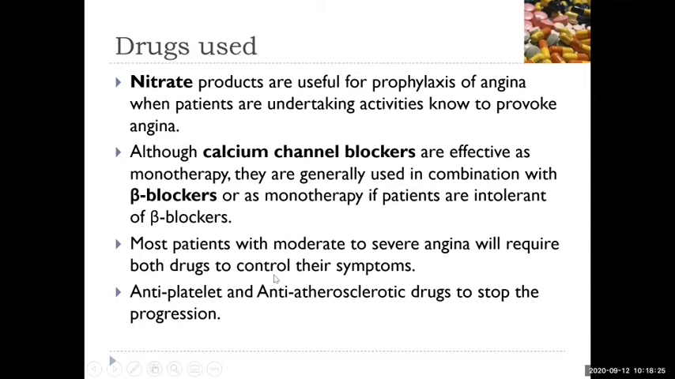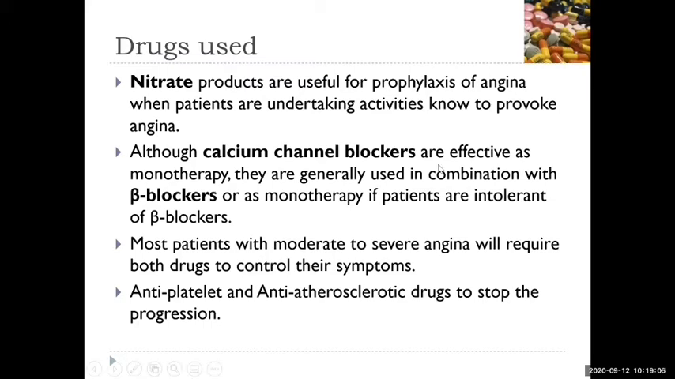Most patients with moderate to severe angina will require both calcium channel blockers and beta blockers to control their symptoms. Further, as we are discussing, angina is produced by atherosclerosis, right? So anti-atherosclerotic drugs as well as antiplatelet drugs are also administered as preventive drugs to reduce the atherosclerosis and also to reduce the recurrence of heart attacks. What the antiplatelet drugs do, we discussed already. So let me